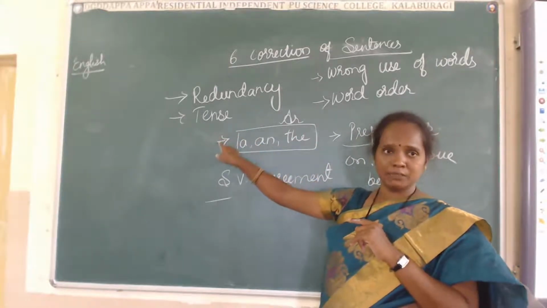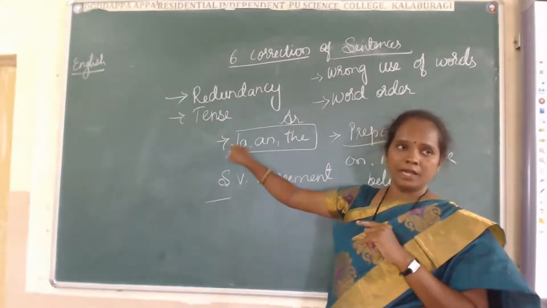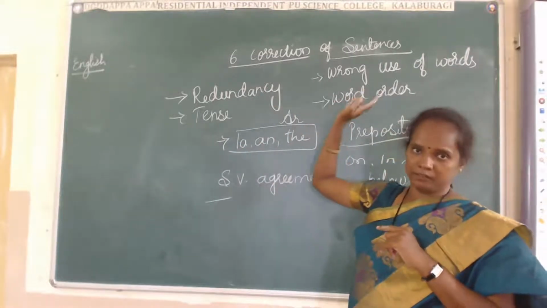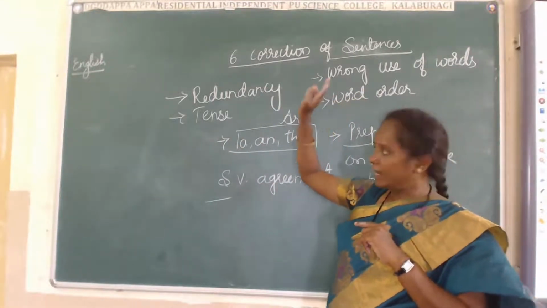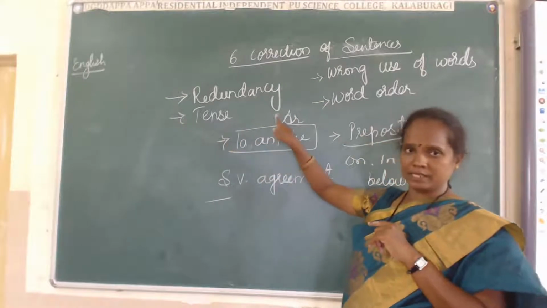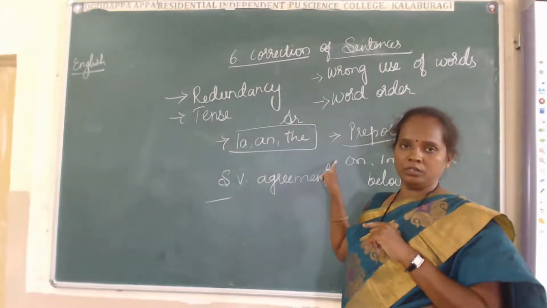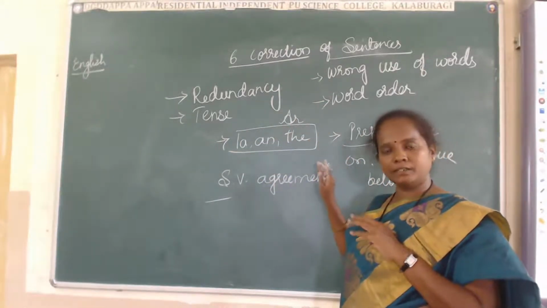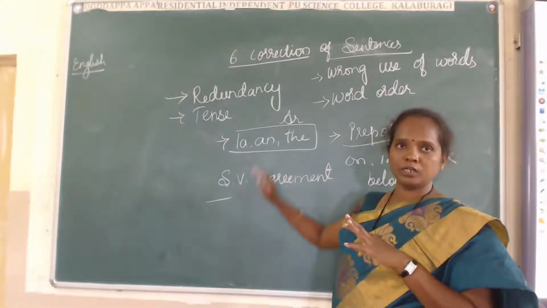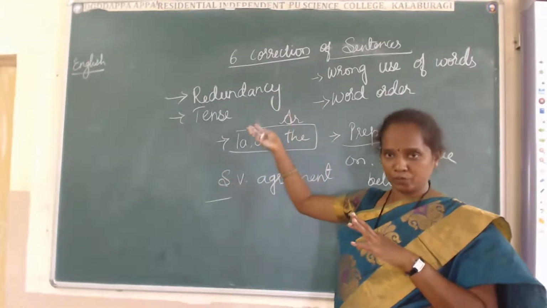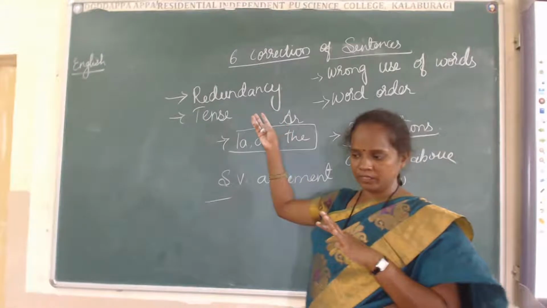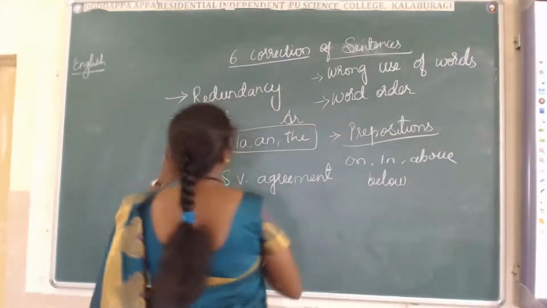Sometimes the sentence begins with the present tense and ends in the past tense. That is wrong. When you are writing in the present tense, at the end also you have to write the present tense only. You should not use the past or future. Got this one? These are the corrections of sentences.